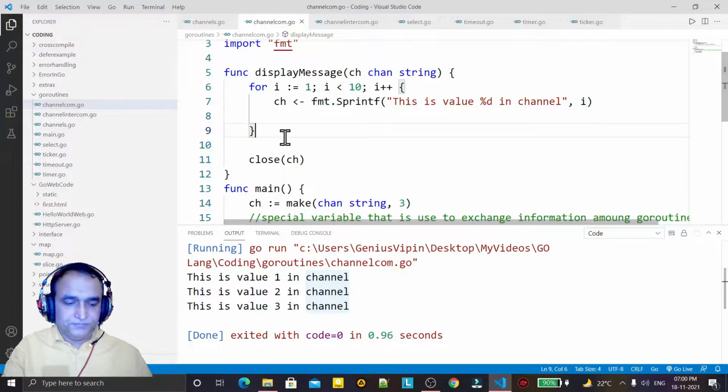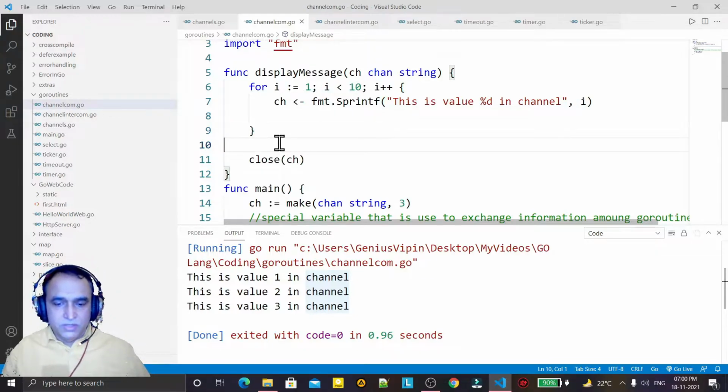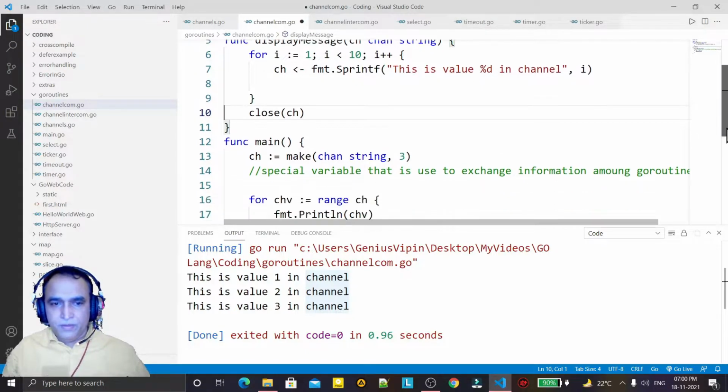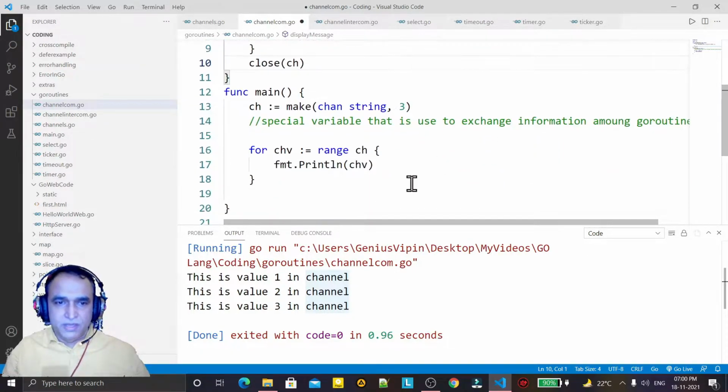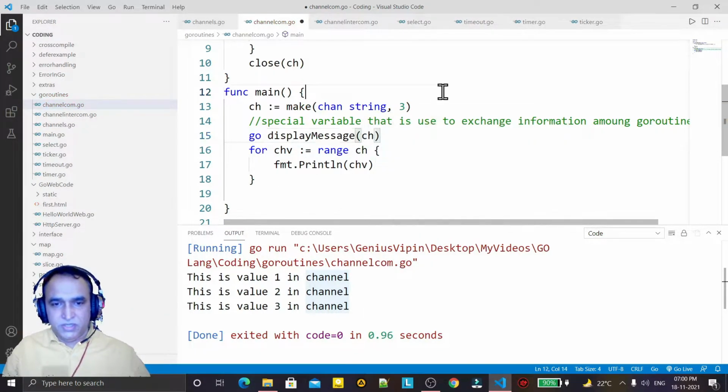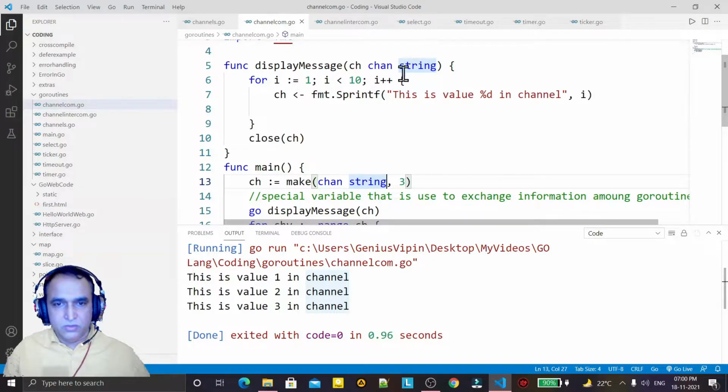Now I'm going to close this channel after inserting the values, and then I'm going to call this display message function as a Go routine. So go display message, and I'm passing ch here. That means I am passing this channel to the function that is running as a Go routine, meaning a thread, and it is inserting some values.